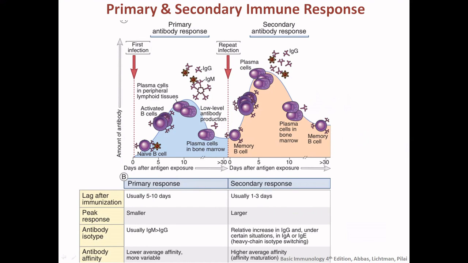The antibody type in the primary response in the beginning is IgM, and there is isotype switching to IgG. In the secondary response, it is mostly IgG, sometimes IgA and IgE. And antibody affinity, as we discussed, the specificity becomes stronger in the later part. So it is not so specific in the primary response, but in the secondary response, it is mostly higher affinity.